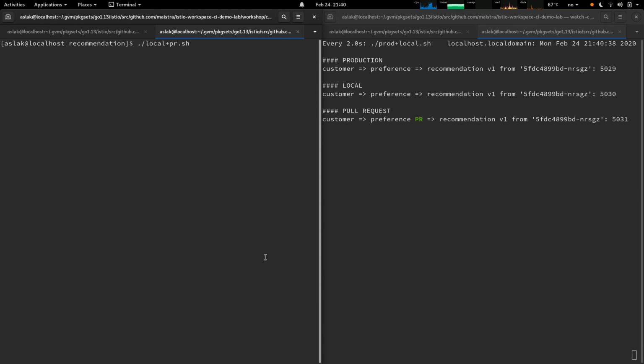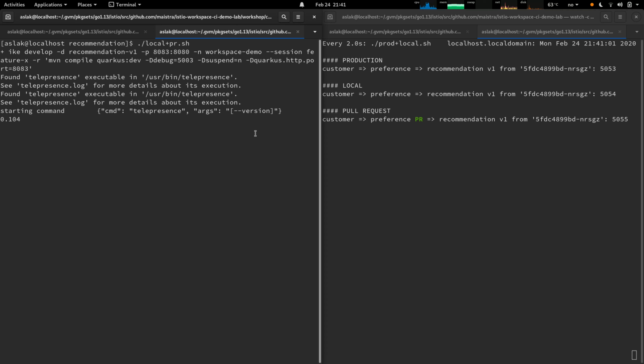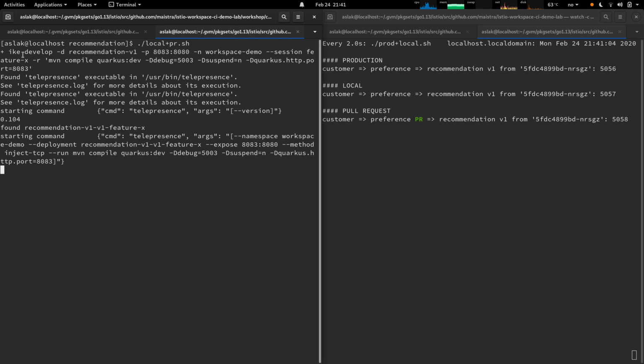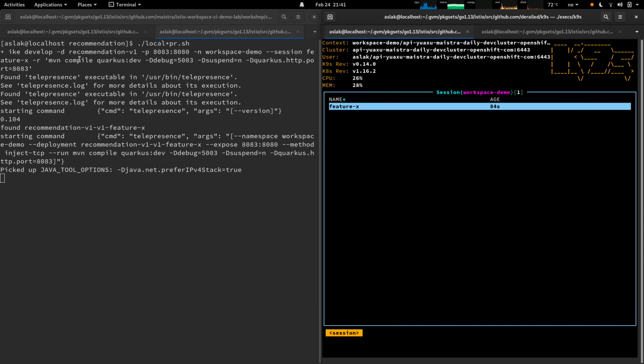Let's imagine that for some reason, the pull request to the preference service caused a downstream error to the recommendation service. So we want to go in and locally debug the recommendation service to figure out what's going on. So we start up, similarly to before, the local process of the recommendation service. We can see again we're calling Ike develop, targeting the recommendation service version 1. But now we are saying we're going to use the session feature X, which means that we're joining an existing session, still using Maven compile and Quarkus.